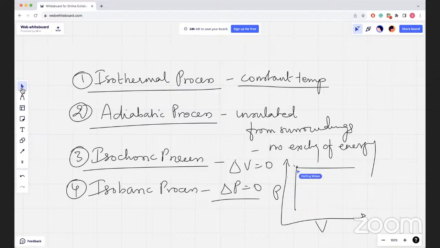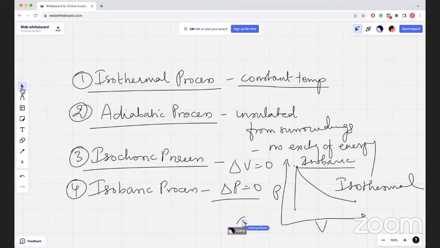Isothermal will be a downward sloping curve. Finally, if you look at adiabatic, it is a slightly steeper curve.